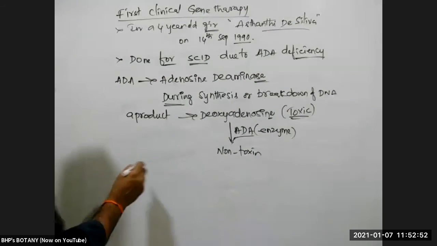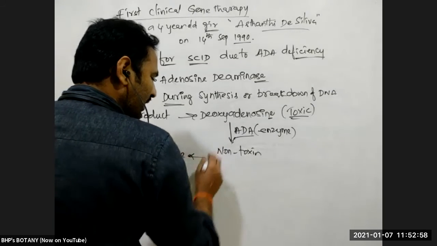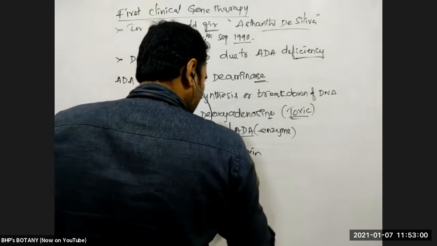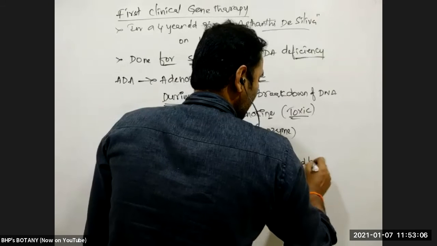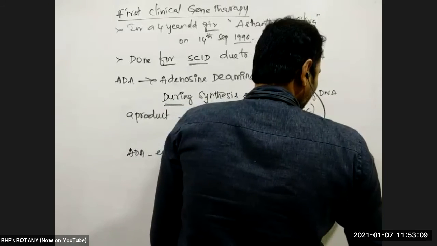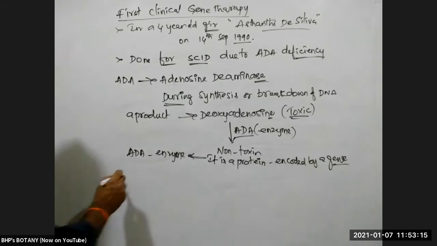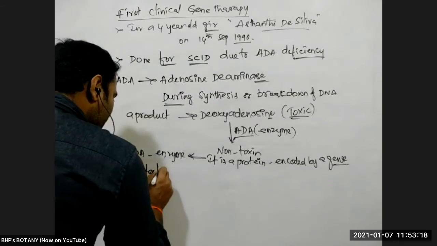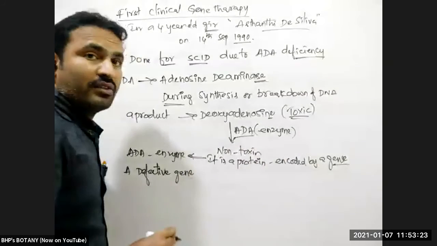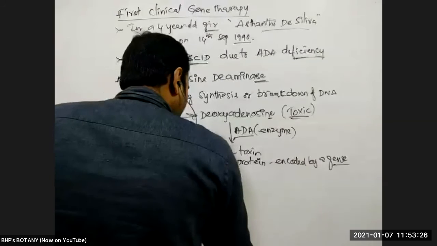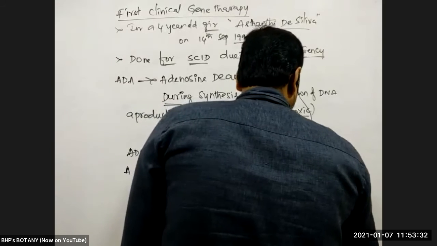See here, ADA is an enzyme, which means biochemically it is a protein. A protein is encoded by a gene. So a defective gene for the ADA enzyme causes deficiency of ADA, yes or no?